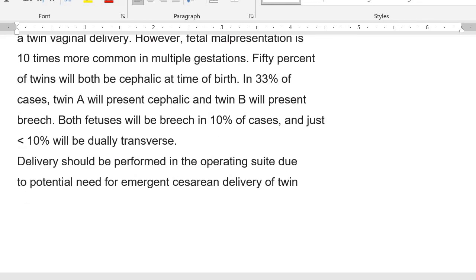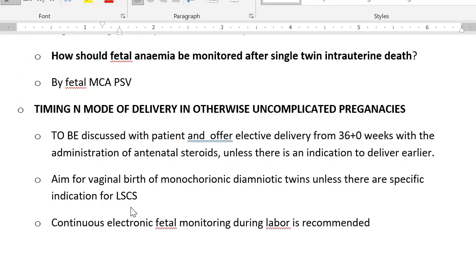That is one thing. Again, if they ask how you will screen the babies for anemia, like in cases of twin to twin transfusion syndrome, your answer will be middle cerebral artery peak systolic velocity. You know that it will increase in such cases.